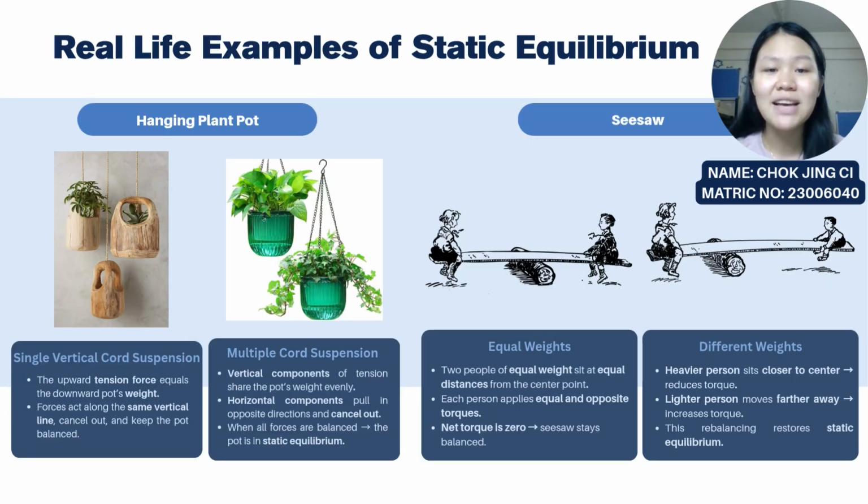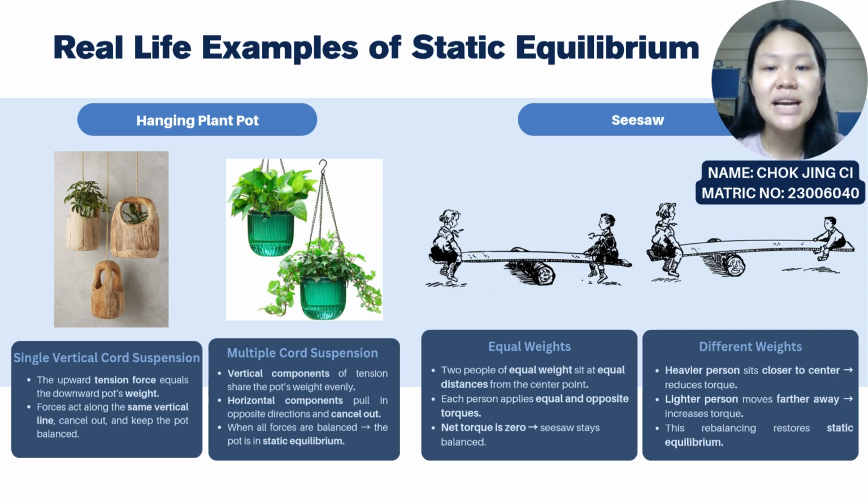Moving on to four real-life examples of static equilibrium. First, a hanging plant pot suspended by either a single cord or multiple cords. In a single vertical cord, the upward tension force must equal the downward weight of the pot and act along the same vertical line, so the forces cancel each other out, keeping the pot balanced. With multiple cords, the vertical components of tension share the pot's weight evenly, while the horizontal components pull in opposite directions and cancel out.